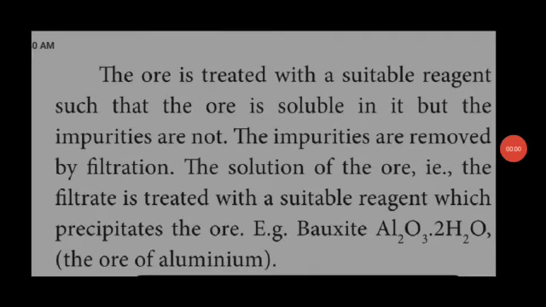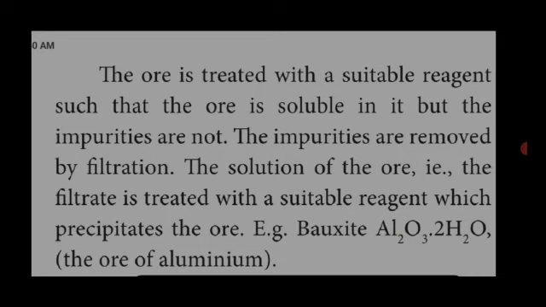The last concentration method is the chemical method. In this chemical method, the ore is treated with a suitable reagent such that the ore is soluble in it, but the impurities are not dissolved.